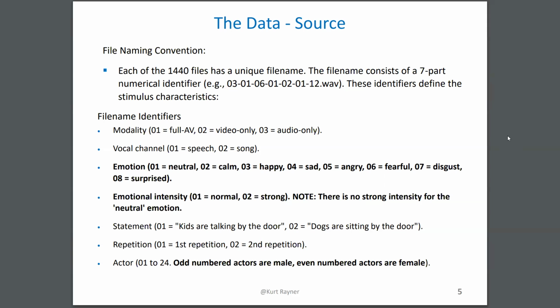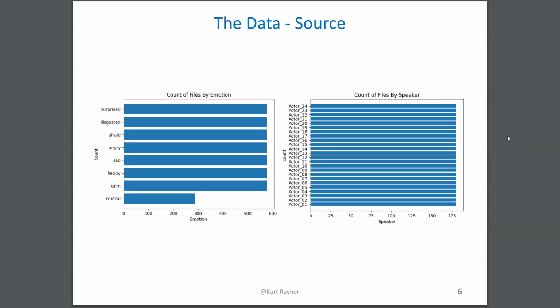And then finally, the actor, and the actors are numbered with odd numbers for male and even numbers for female. Again, we're ignoring gender in this case. If you look at the breakdown, you can see that there are an even number of files by emotion and by speaker.